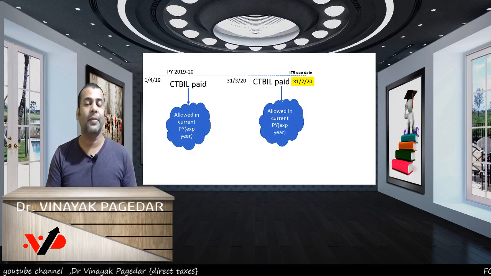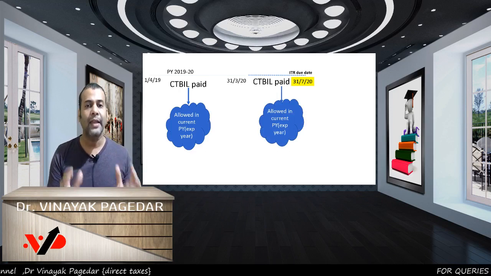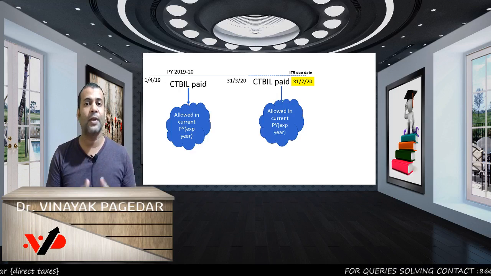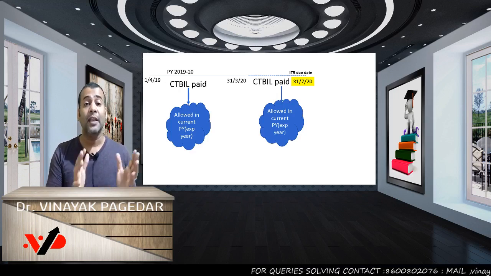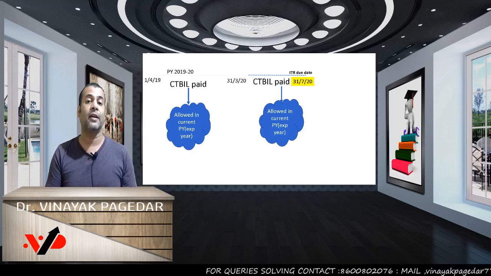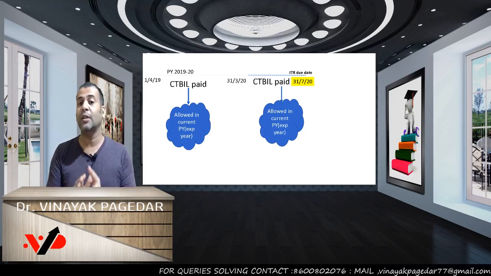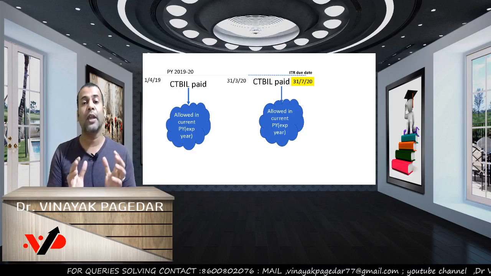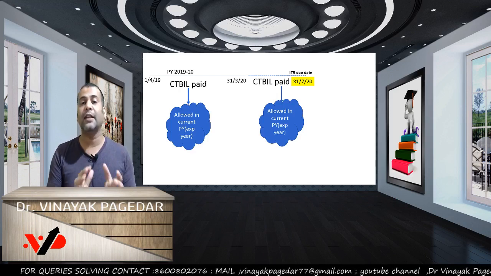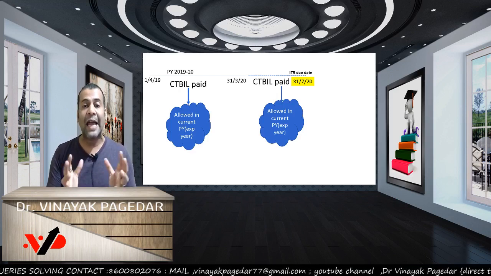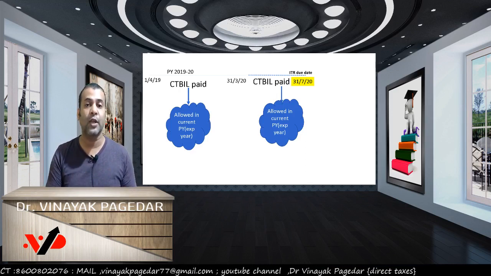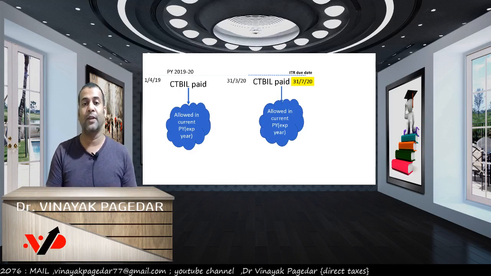And if you pay the CT bill of 1920 any time up to your ITR due date for 1920, like in my example, I've taken 31st July 2020 as the ITR due date, even though it has gone beyond the PY, beyond the current year's end, still you take the deduction in the year 1920 itself, because your tax finalization of 1920 will be done on 31st July 2020 in this example.